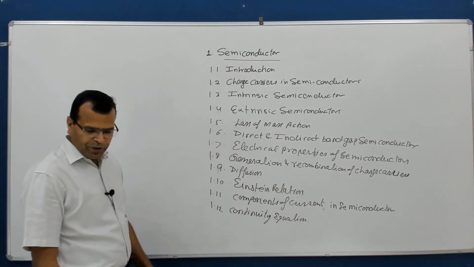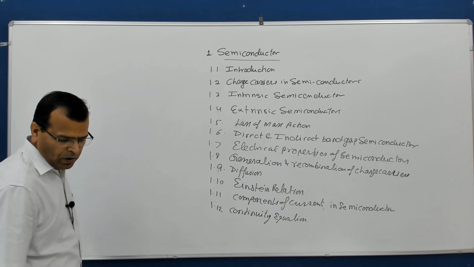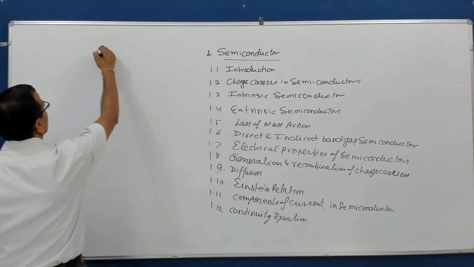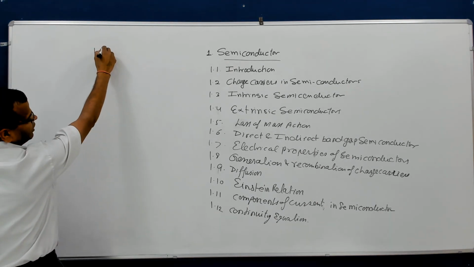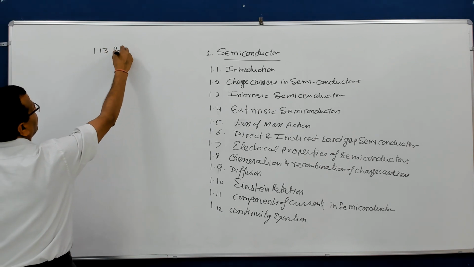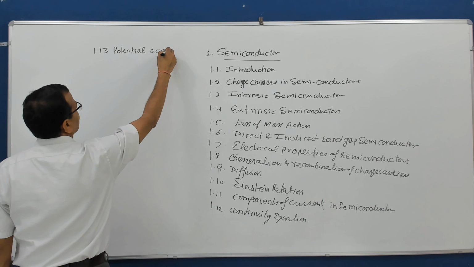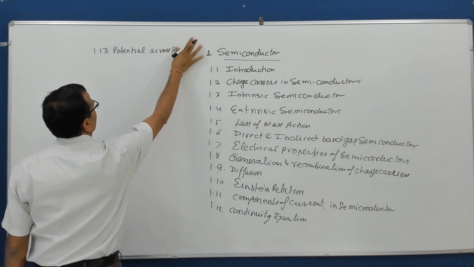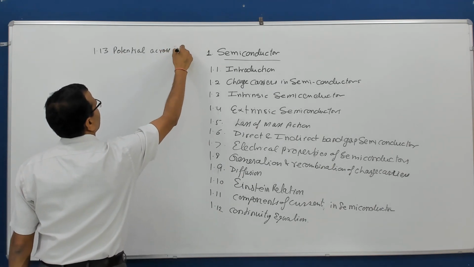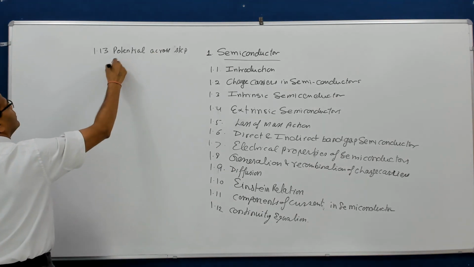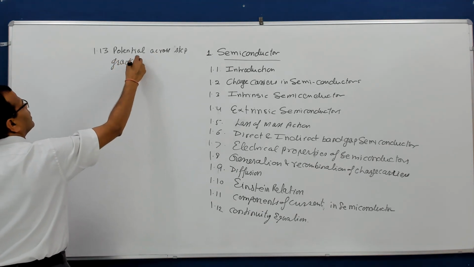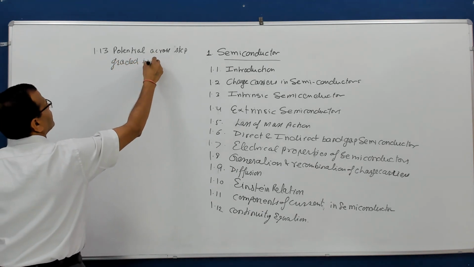Then after continuity equation we will talk about the potential across step and graded junctions.